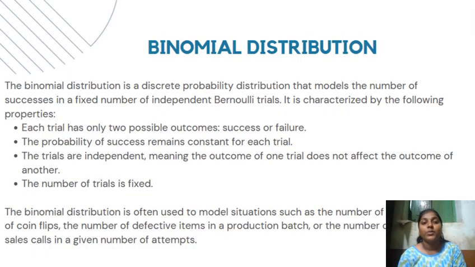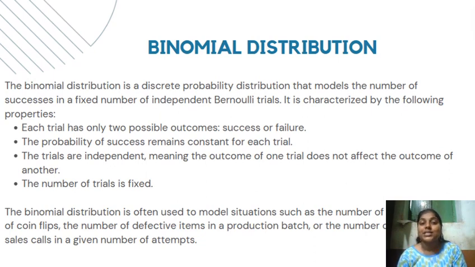The binomial distribution is a discrete probability distribution. This was the basic definition which we have already discussed. So let's go to the properties of the binomial distribution. Each trial has only two possible outcomes. This was also discussed: there are success and failure. The probability of success remains constant for each trial.